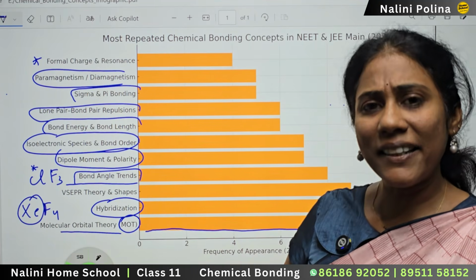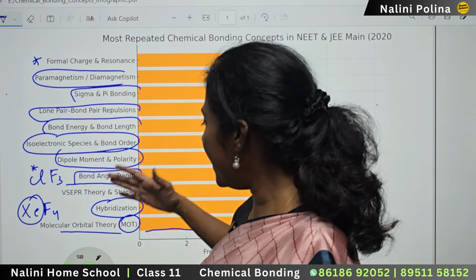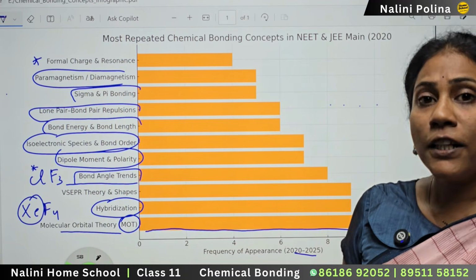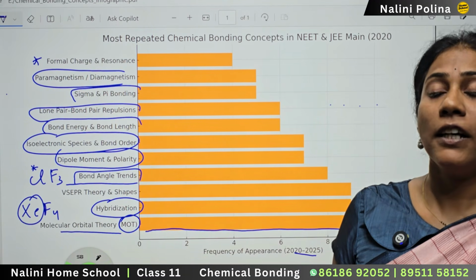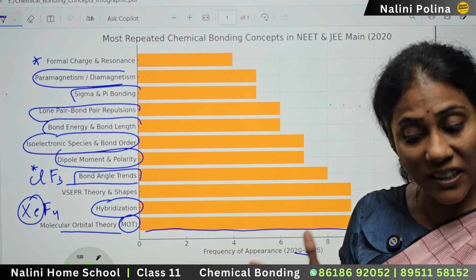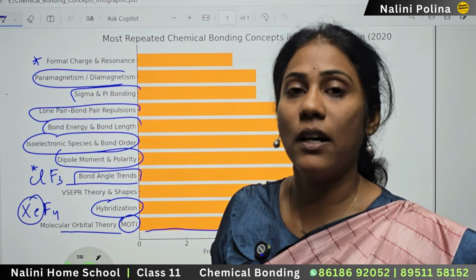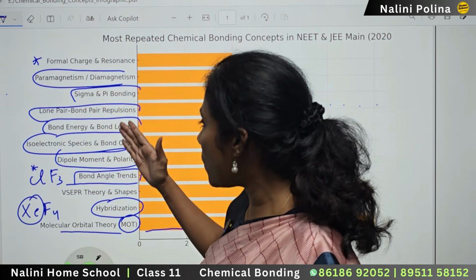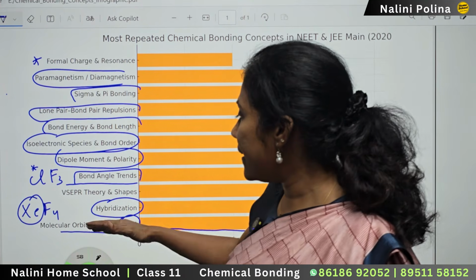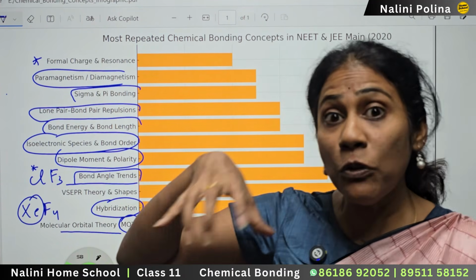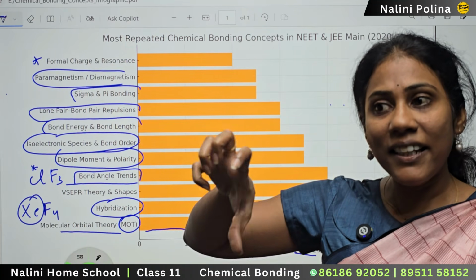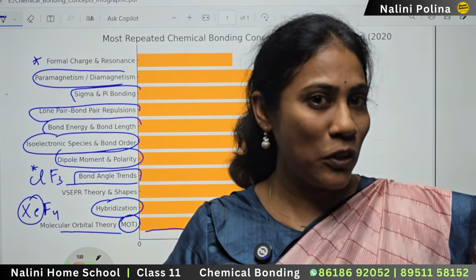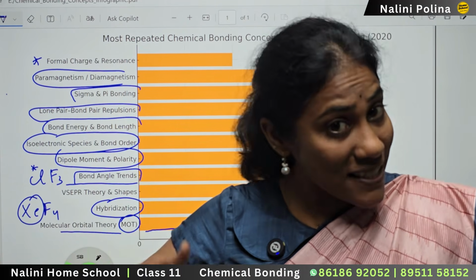So the same pattern might get repeated. Any one of the concepts can be asked even this year. So if you want to do smart work, if you want to prepare strategically from this month onwards for your JEE exam and NEET exam, at least concentrate on these concepts, select the questions relating to these concepts and work around the question. Study the concept in and around the question and become perfect with the concept. So that is the smartest way of studying.